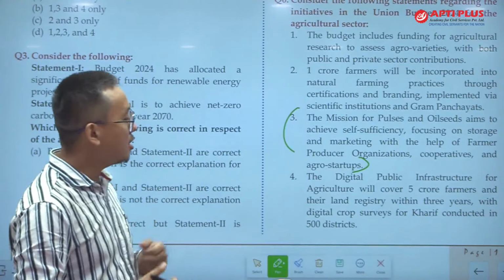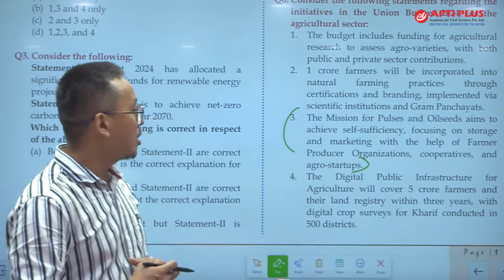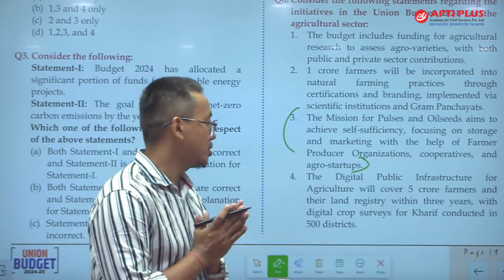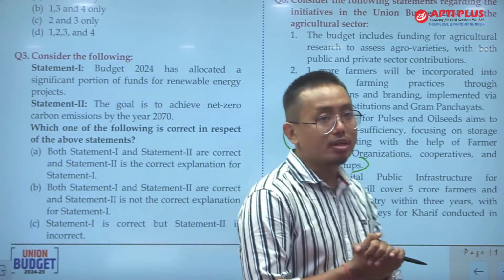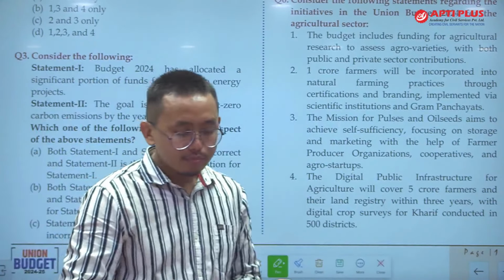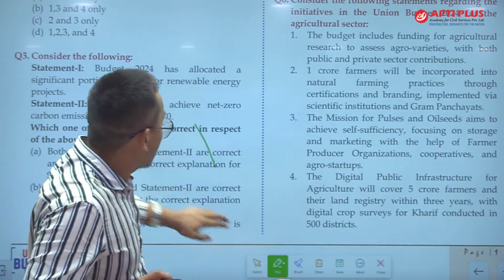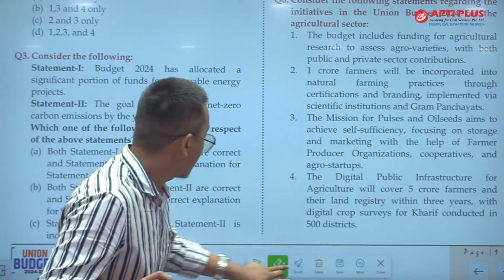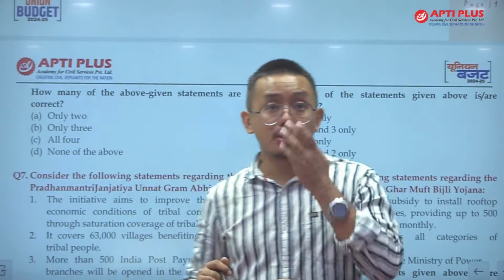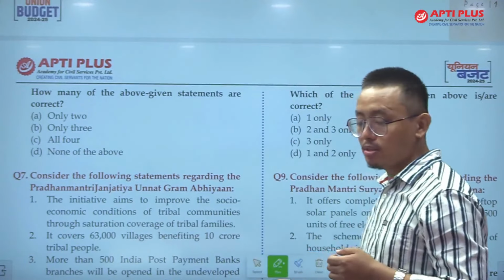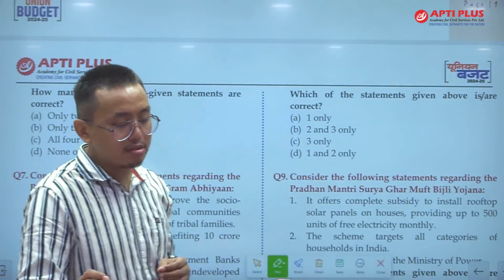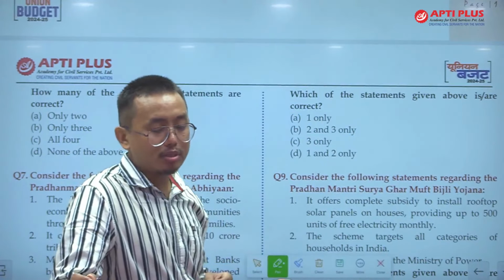You can guess that the digital public infrastructure for agriculture will cover 5 crore farmers and their land registry within 3 years, with digital crop surveys for kharif conducted in 500 districts. ठीक है, so you have to take the correct answer. So what type of question is it? It is 1 only, 2 only type of question. ठीक है, so this is an only-one, only-two type of question, and the budget includes both public and private sector for agricultural research. ठीक है, so statement 1 is correct.